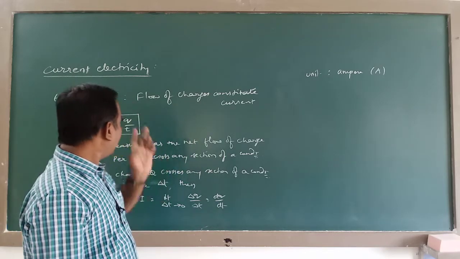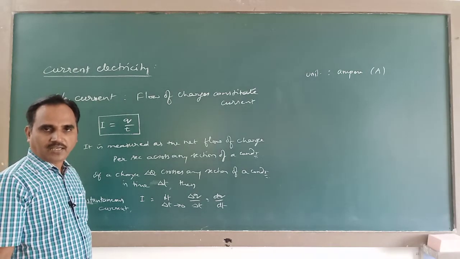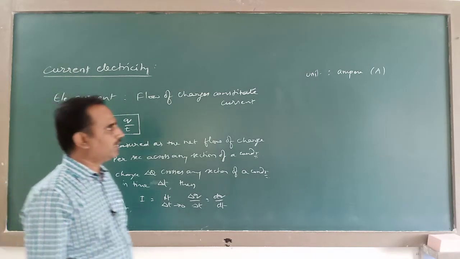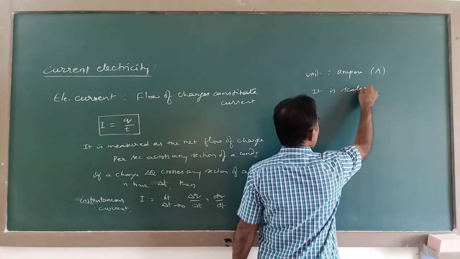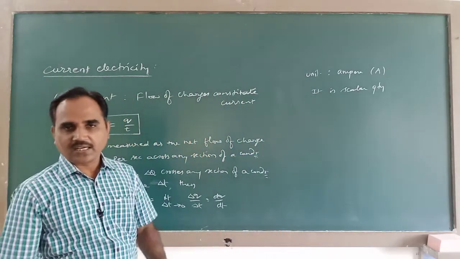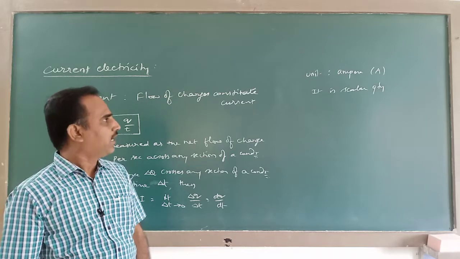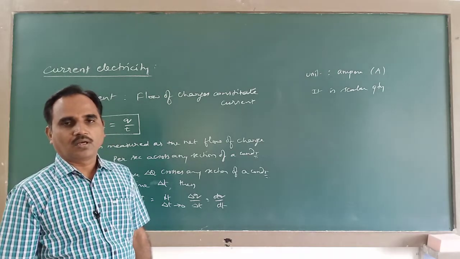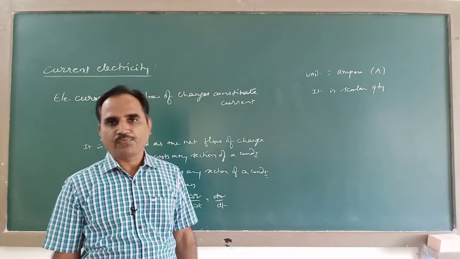So this electric current is a scalar quantity, because the magnitude of current does not change with the direction.